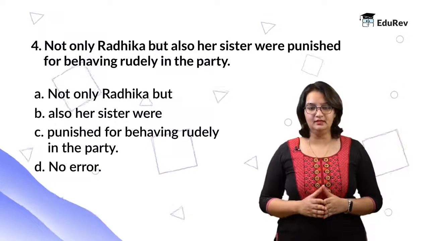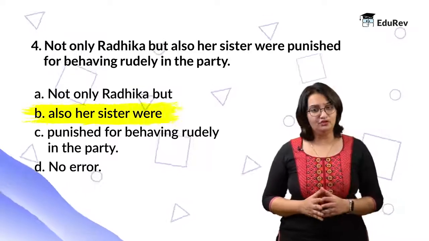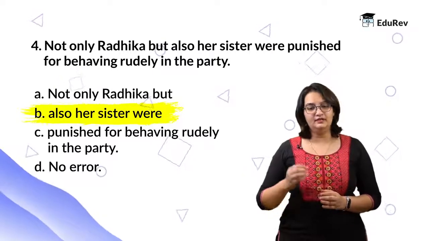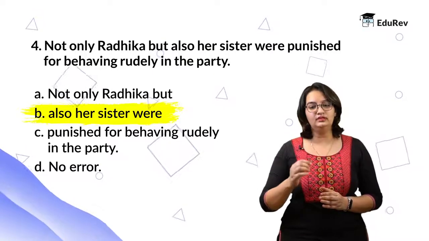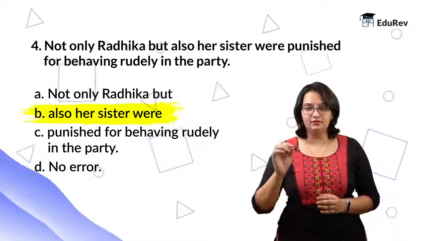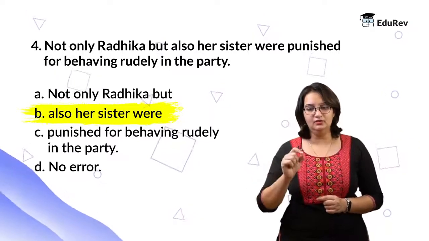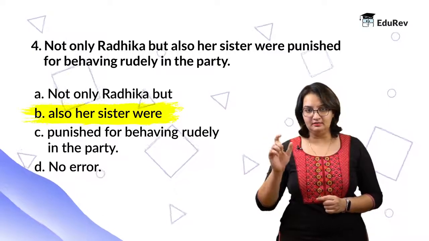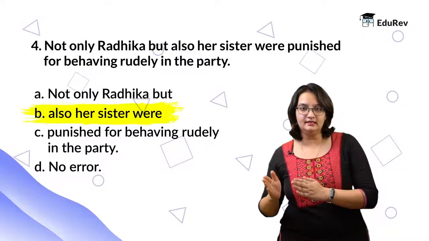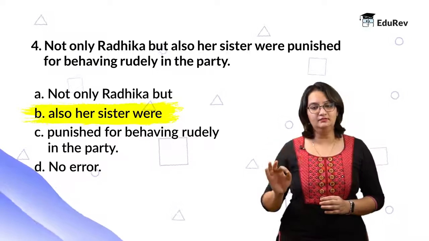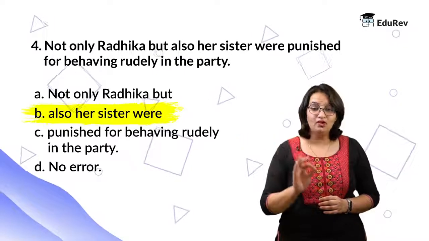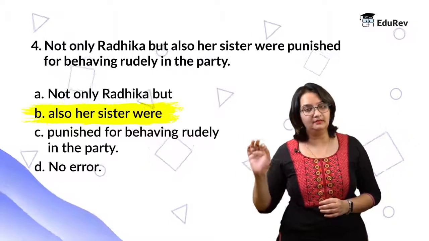In this statement, part B is wrong because whenever we use the sentence structure of "not only, but also", the verb agrees with the subject closest to it. So, what is the correct statement? Not only Radhika but also her sister was punished for behaving rudely in the party.